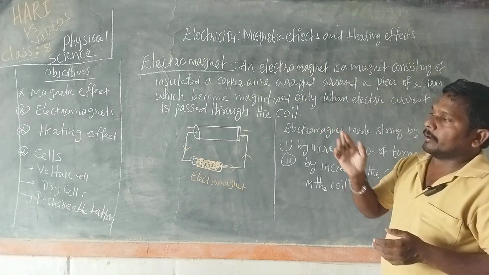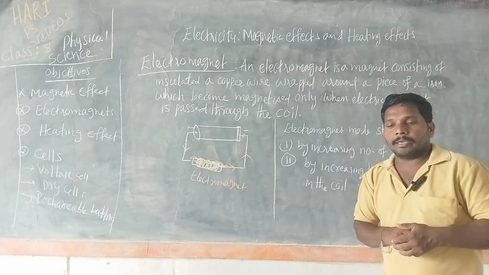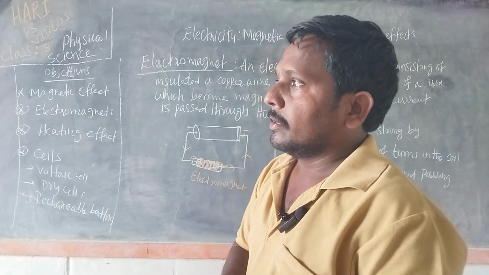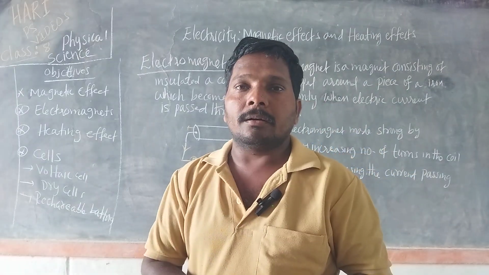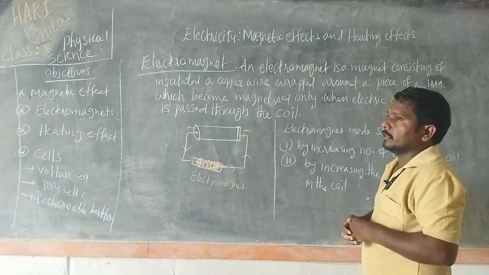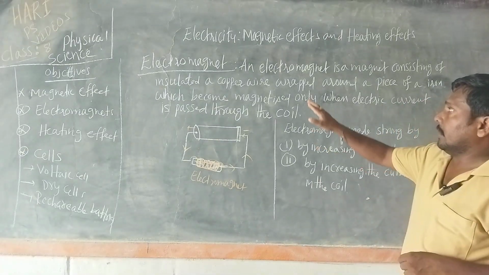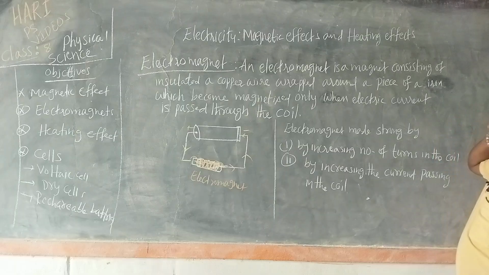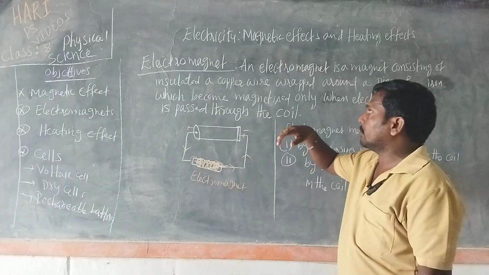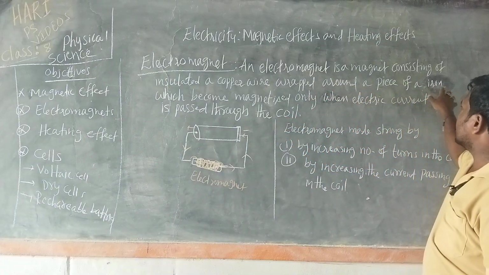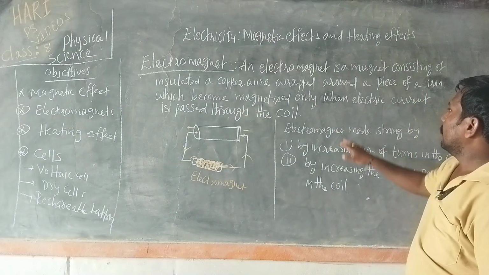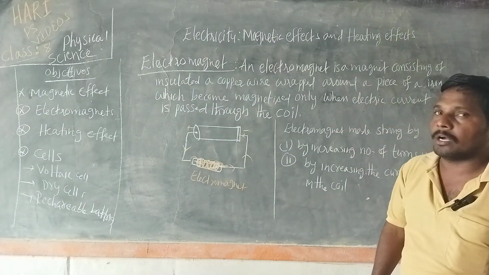Then coming to the electromagnet, after this topic, I upload the previous video, differences between electromagnets and permanent magnets. Right? So let us understand what is meant by the electromagnet. An electromagnet is a magnet consisting of insulated wire like copper wire wrapped around a piece of iron which becomes magnetized only when electric current is passed through the coil.